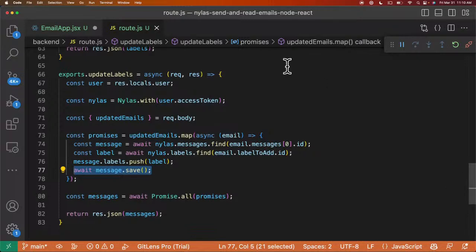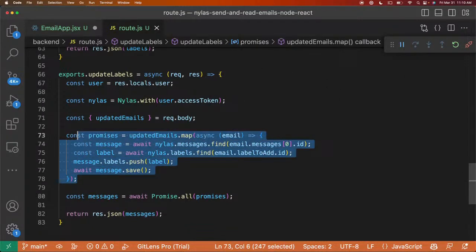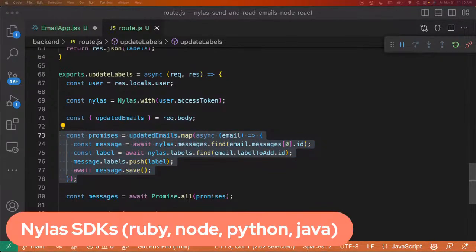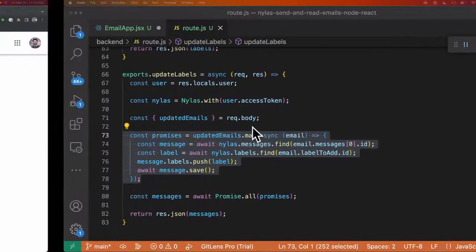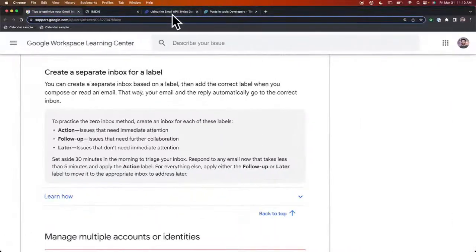Cool. And I wanted to show just in the docs where this exists. All this is built out using the actual Nihilus SDK. So we're using one of the Nihilus SDKs, in this case Node. We do have SDKs for Ruby, Node, Python, and Java. And let's take a look at the docs very quickly.